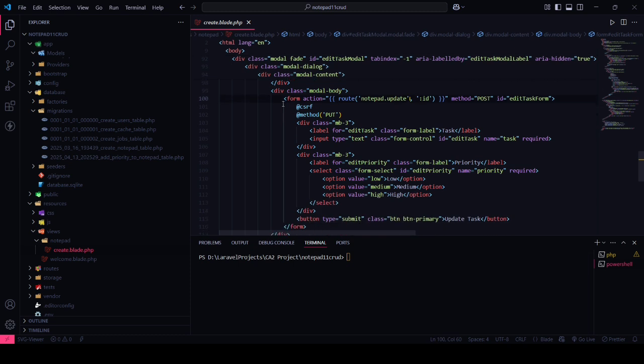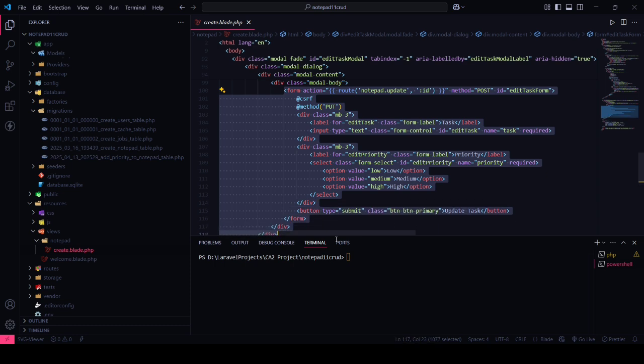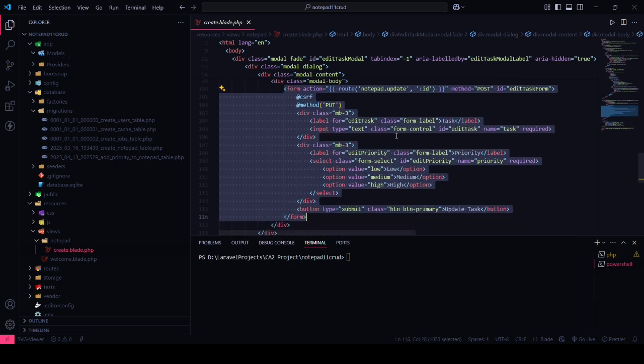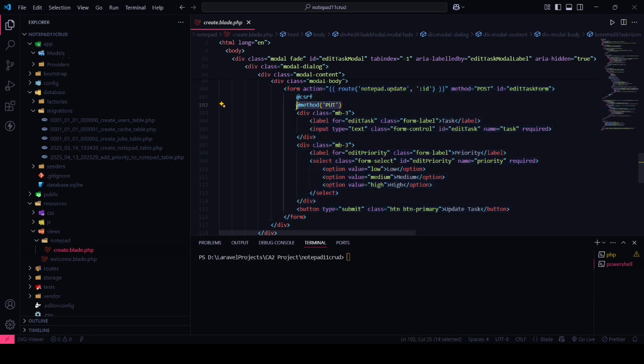And there's a form inside this modal. You can see here, this form tells that we want to update the task. Here you can see the method also, the put method. Okay. And when we click on the update button, it will move to the notepad.update route with its ID so that it can update it in our SQL database too.